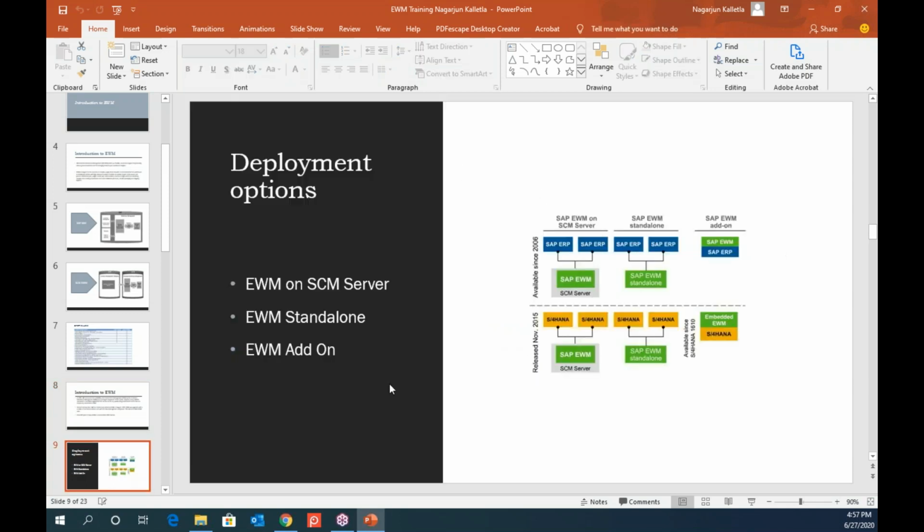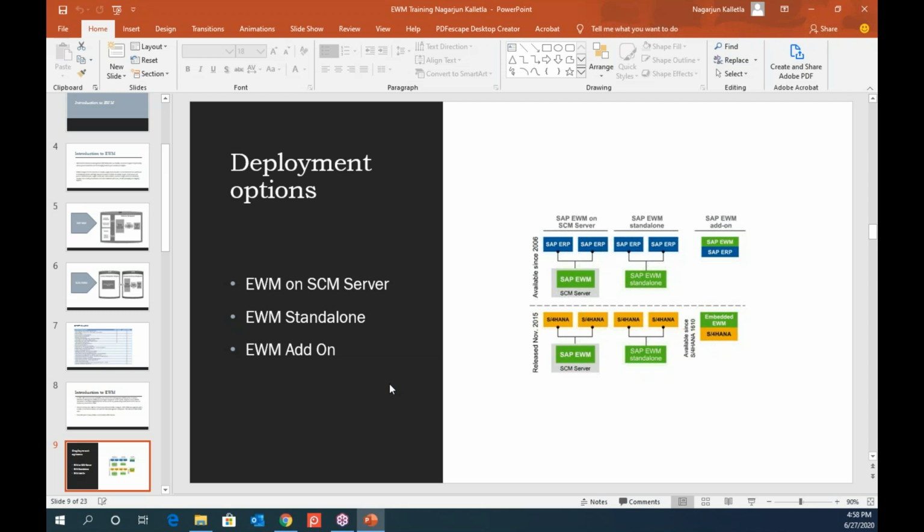The next topic is deployment options. I was talking about the SCM server, right? SCM is nothing but a supply chain management server. The first solution from SCM was Advanced Planning Optimizer, so that was in SCM. SAP thought, why don't we keep this WM inside that server, because they don't want to increase the list of products standing separately. Both of them belong to the supply chain, right? So they merged them into one system, and this solution was being used.